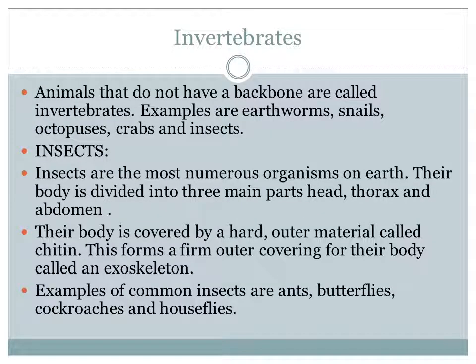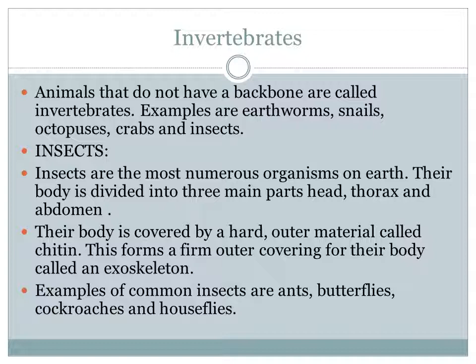First, we will see about the invertebrates. Invertebrates means animals that do not have a backbone. Okay, what are all the animals that do not have the backbone? They are called invertebrates. Example, earthworm, snail, octopus, crabs and insects. So these animals do not have a backbone, so they are called invertebrates.